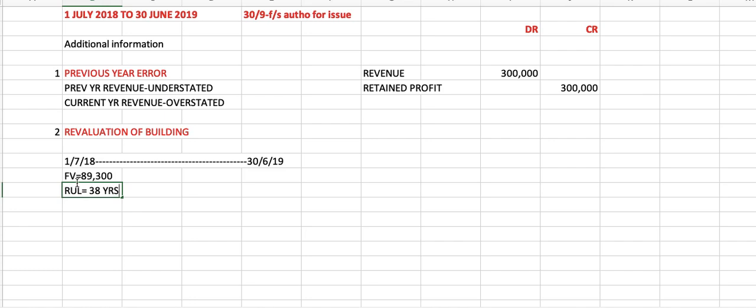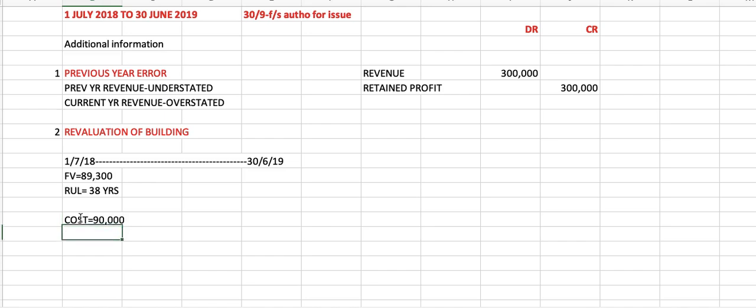Now this is revaluation, which you have learned under PPE. How do you revalue your asset? We compare the fair value and the carrying value. We look at the trial balance and find building. You may find the cost is 90,000.